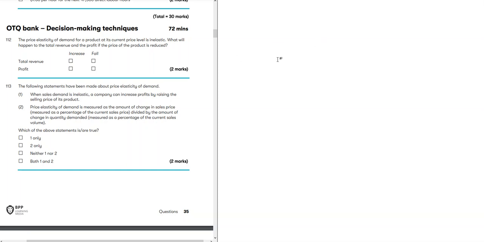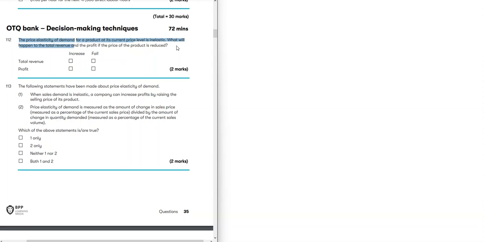Okay, guys, let's look at the remaining questions in this section. So let's start with the first question. The price elasticity of demand for a product at its current price level is inelastic. What will happen to total revenue and profit if the price of the product is reduced?